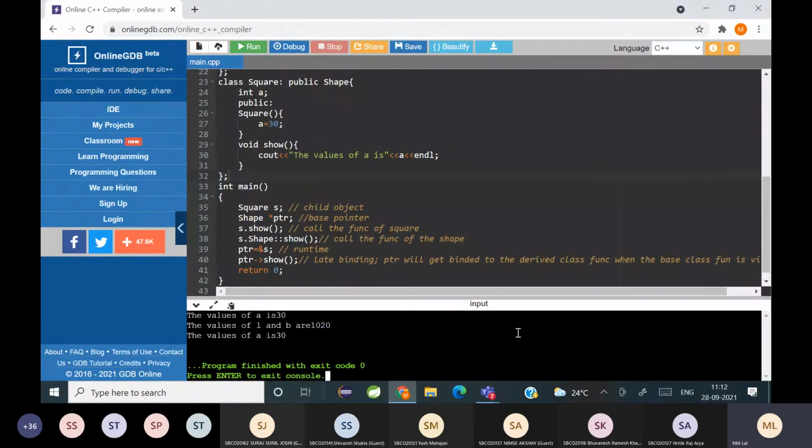Is it clear now? Have you all understood? Is it clear? Yes, it is clear. What about others? Are you all understanding?